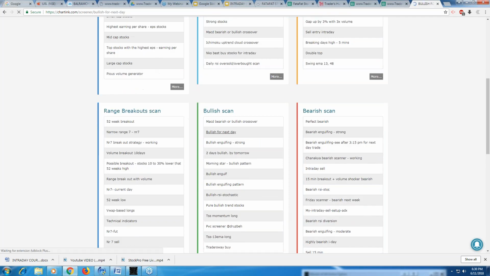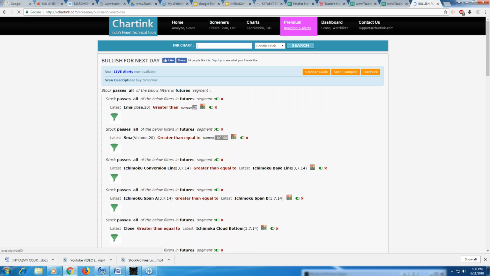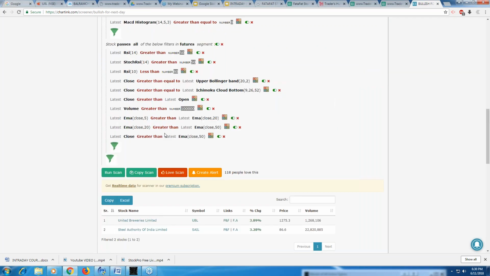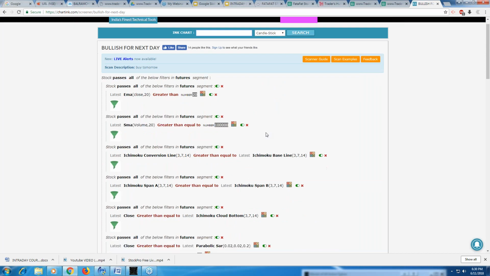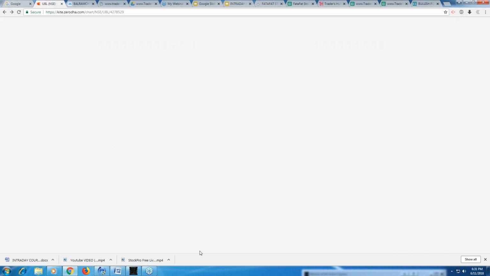Bullish for next day, bullish engulfing strong. You can filter. You can see, oh my God, this is a huge one they have written. So UBL and Steel Authority of India, they have written very, very big ones. You don't need such big ones, right? But anyway, somebody has done a lot of work. So these two stocks have definitely done well. I also have it on my radar.